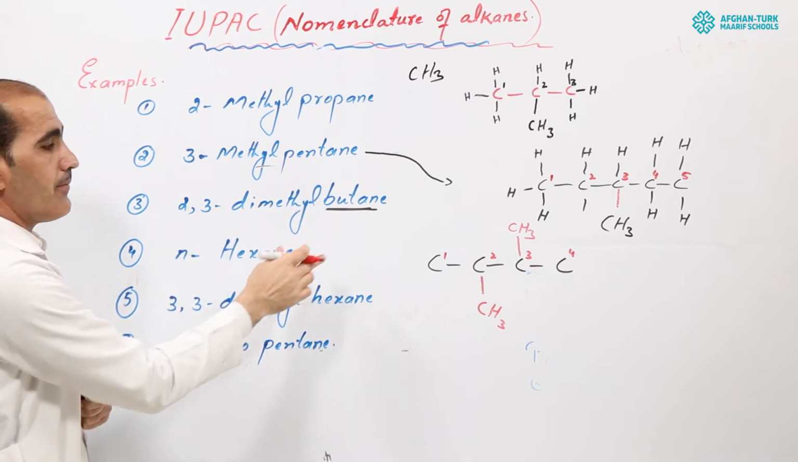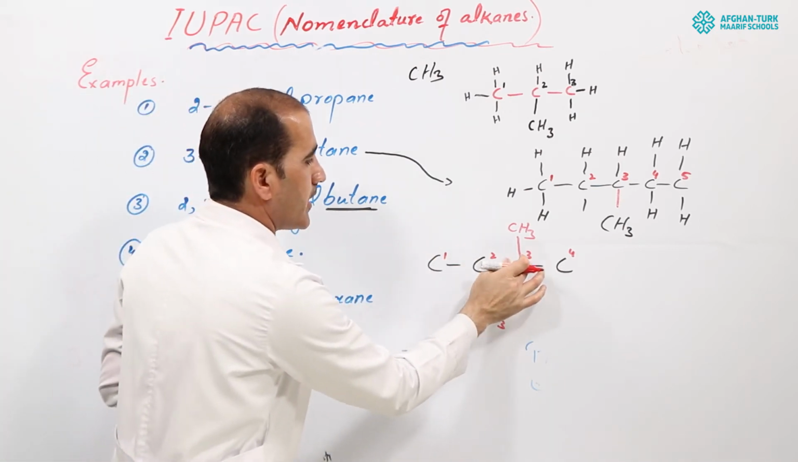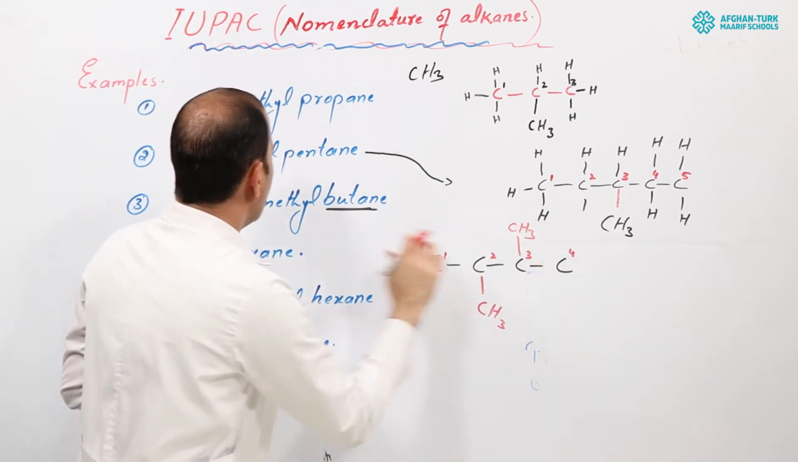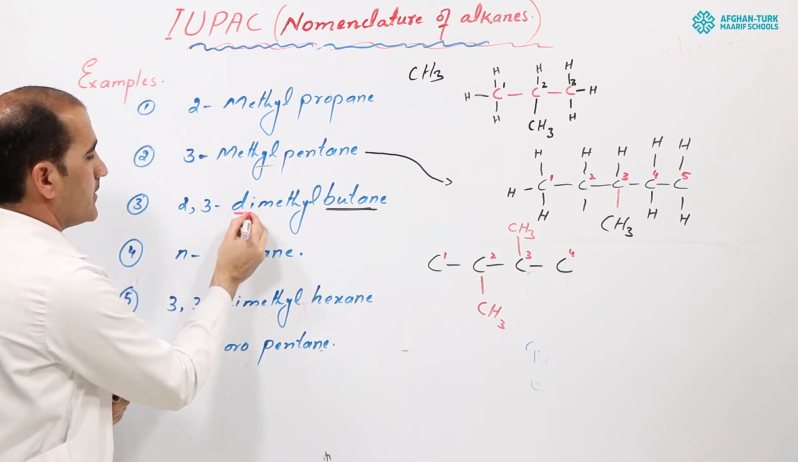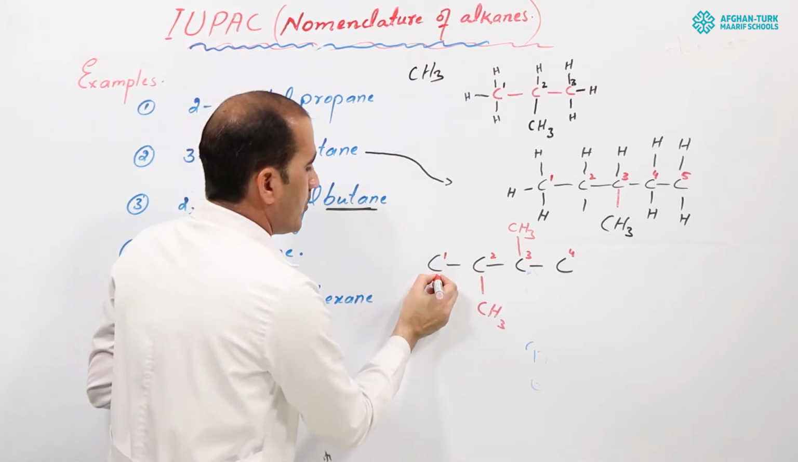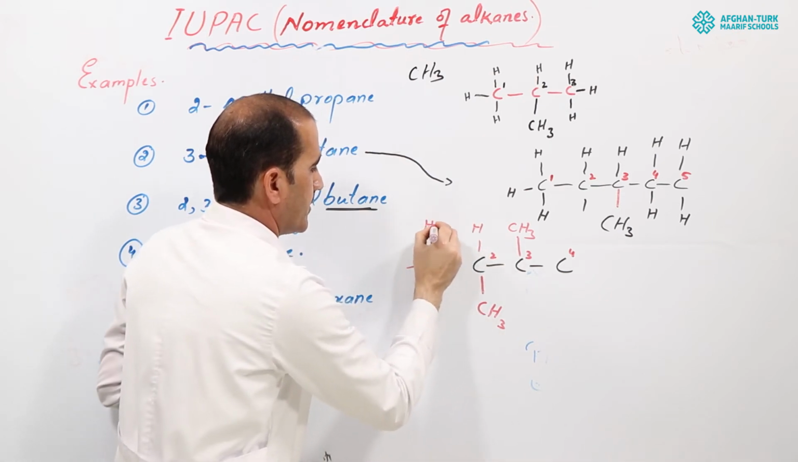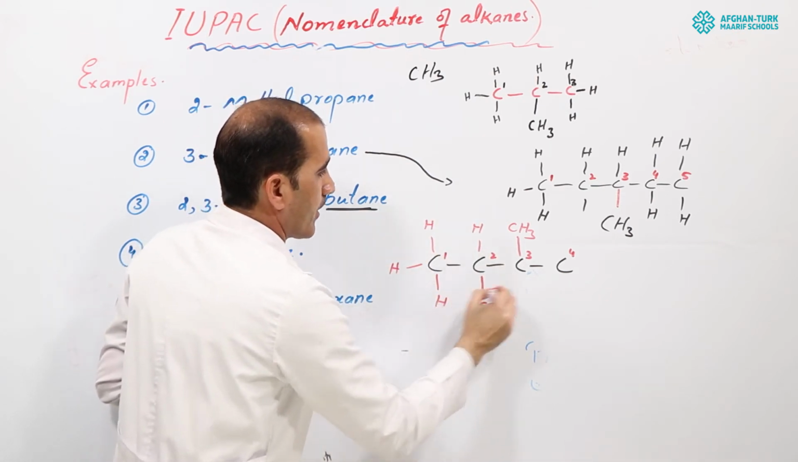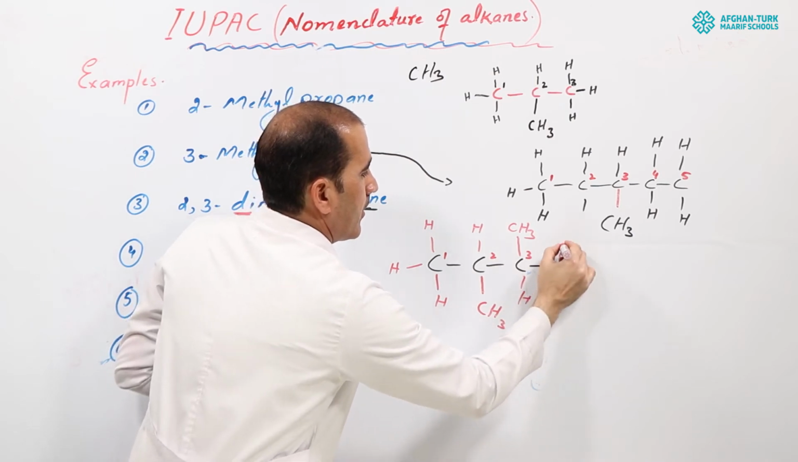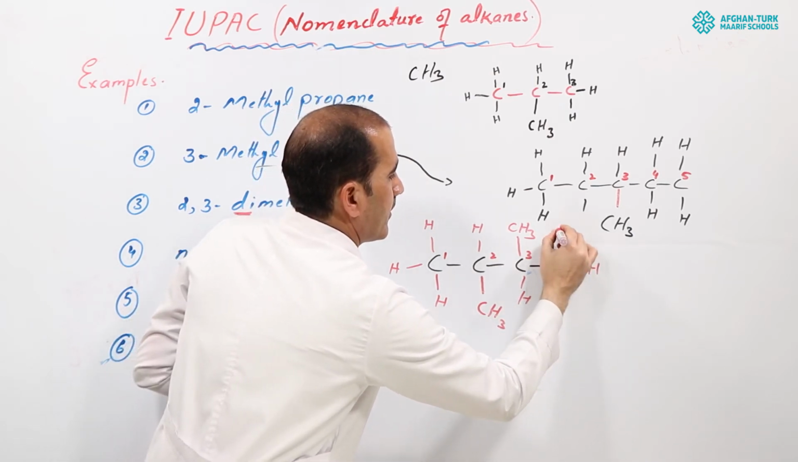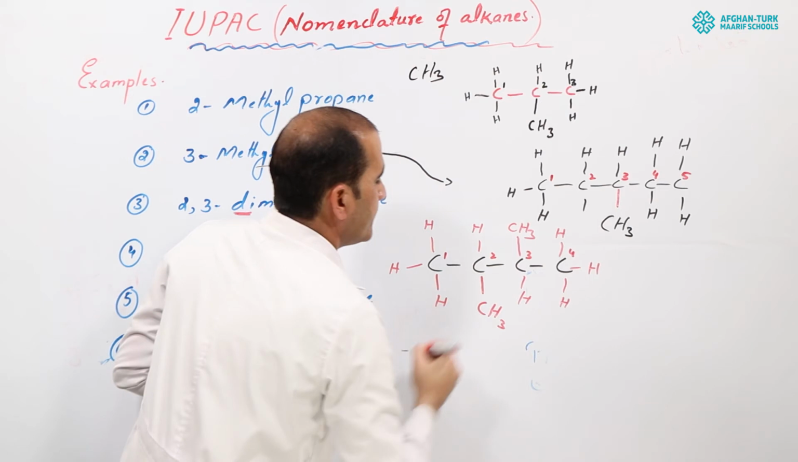2,3-dimethyl, okay? Look at here, 2, 3. You have 2 methyls here, so you will call it dimethyl, okay? And now fill all the carbons, attach all the carbons with hydrogen atoms. Very easy. Hopefully you can draw it very easily.